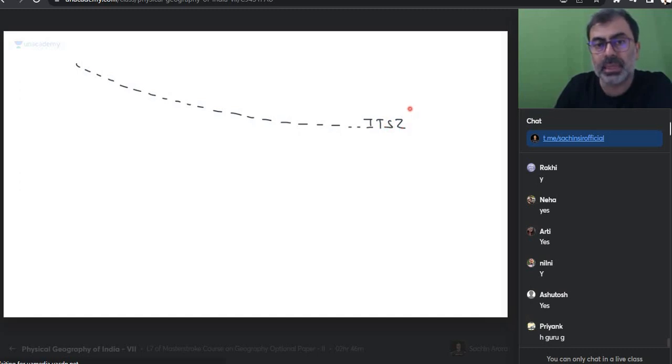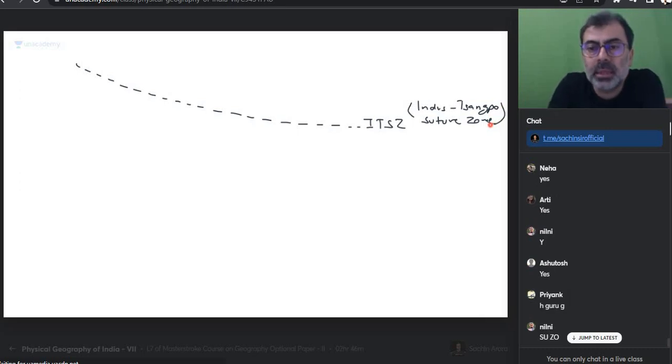ITSZ. What is ITSZ? Indus Sangpo Suture zone. I understood what is Indus Sangpo. Remember that gap which is there? In this, our two rivers are flowing. Indus is flowing in that gap, and Sangpo is the name in Tibet for Brahmaputra.